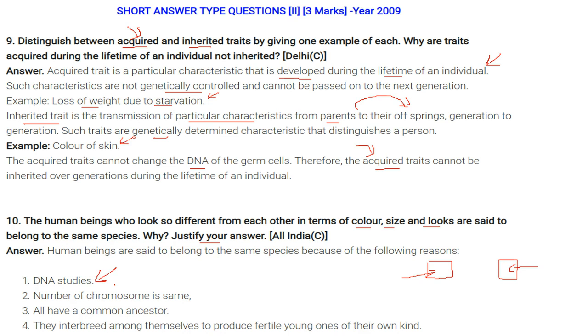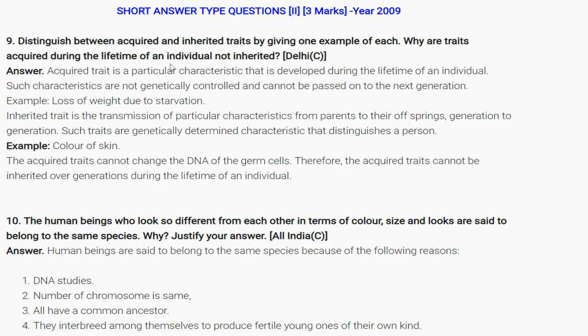DNA studies show the number of chromosomes is the same, all have a common ancestor, and they interbreed among themselves to produce fertile young ones of their own kind. Here in this place, people marry among themselves and they create the same kind of young ones, progeny.